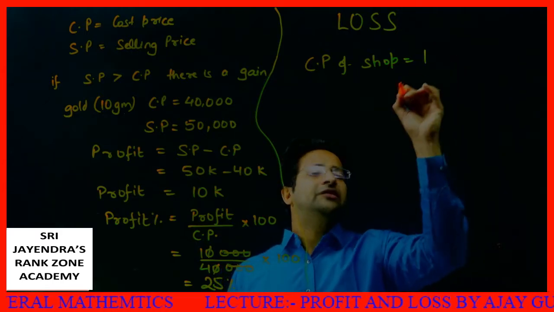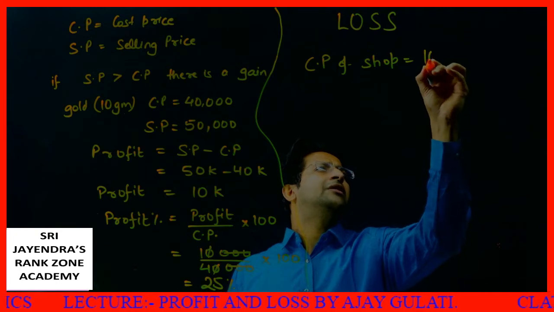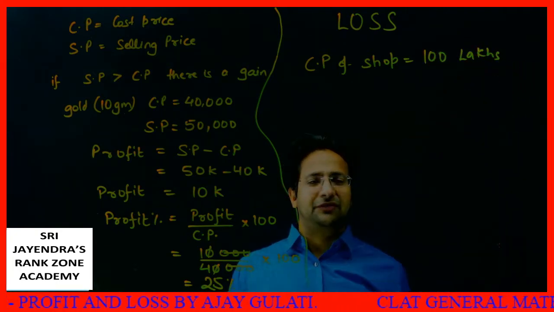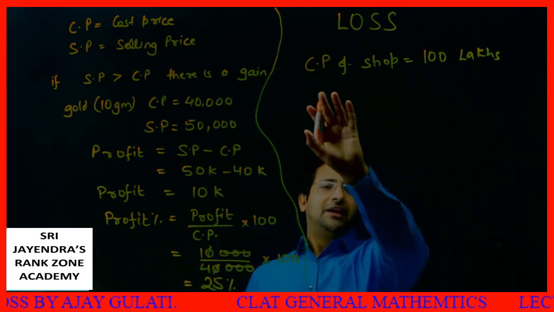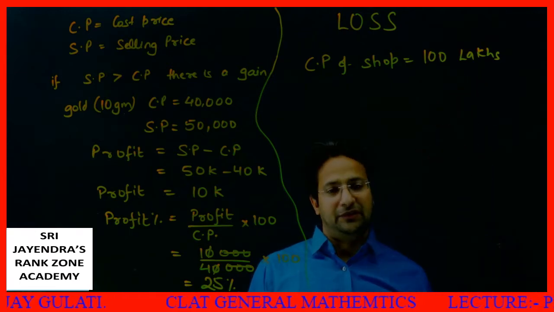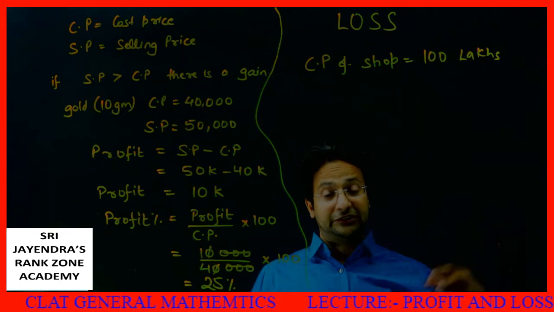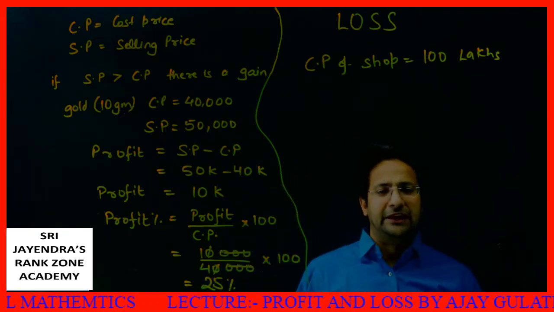was suppose 1 CR. 1 CR means 1 crore. Okay, let's say 100 lakhs. Although this is far beyond my work, there's nothing bad in assuming. So I say I purchased a shop for 100 lakh rupees. Now after the corona, commercial real estate has declined so pathetically. Prices have slashed down like anything.